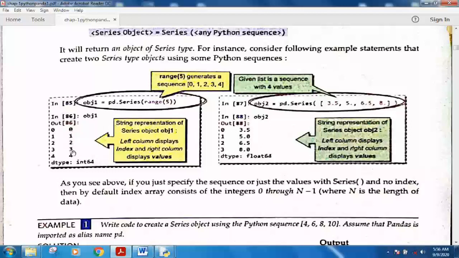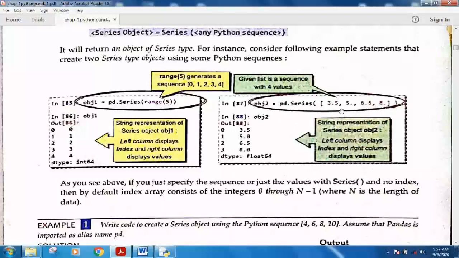So what I am telling you is that there are different methods of creating. First is series, you write range 5, it will create this. See here the pd series, range 5 means the elements will be 0 1 2 3 4. So these will be the data elements of your series, and this is the index, default index 0 1 2 3 4 will be created on its own. You do not specify the index.